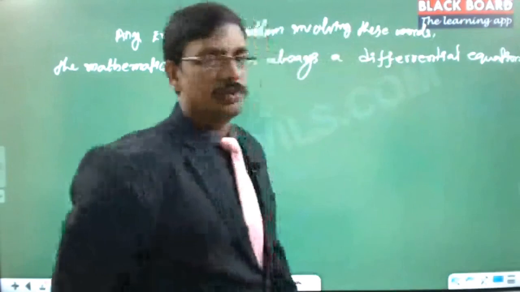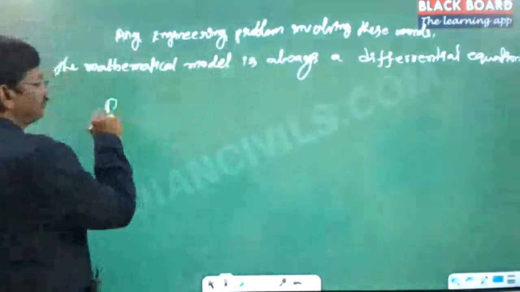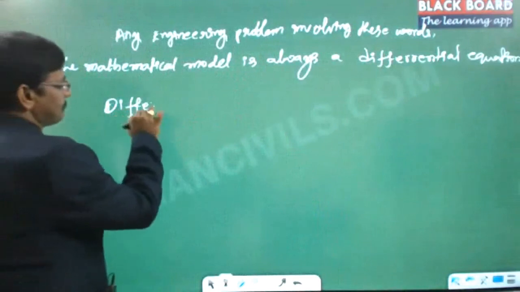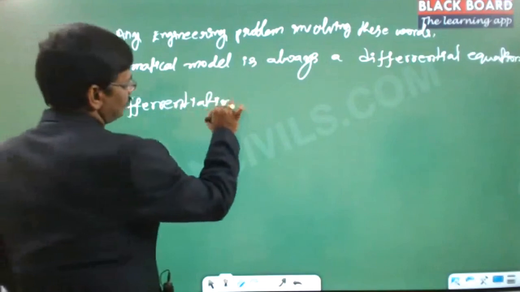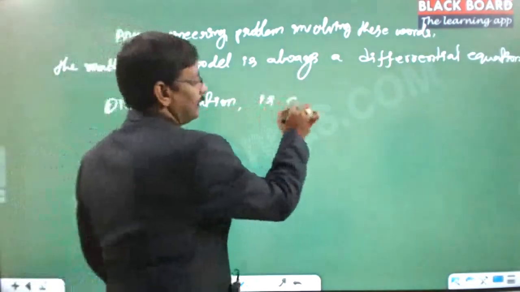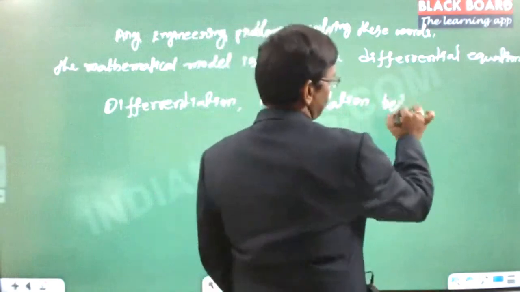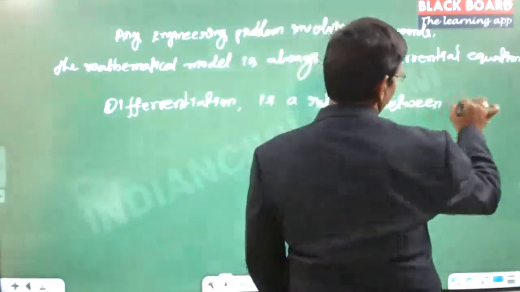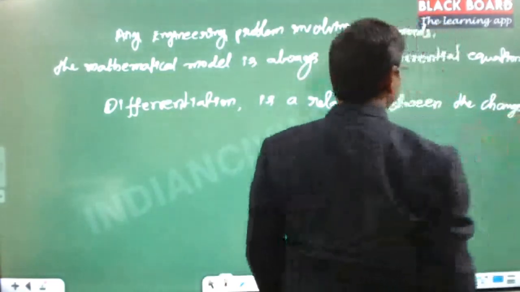Why is this coming out to be a differential equation? Because of differentiation. By definition, differentiation is a relation between the changes of the variables.